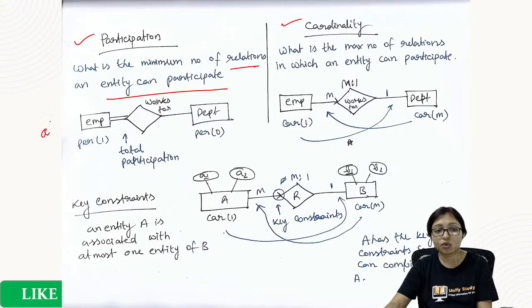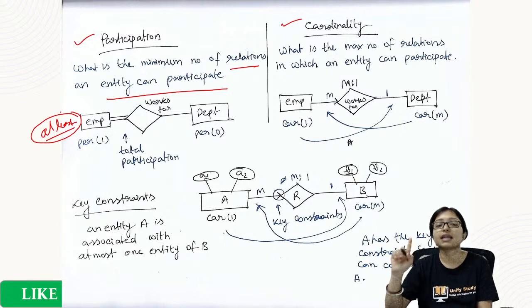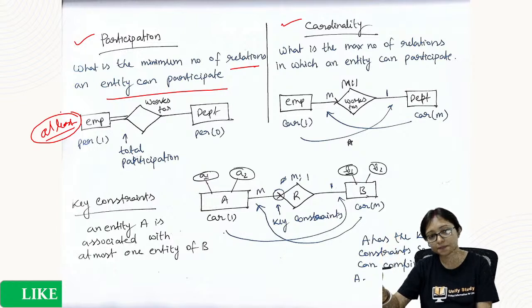So at least one department is your responsibility. That is called participation. And when participation is at least one, then we can say this is a total participation, with a double line.